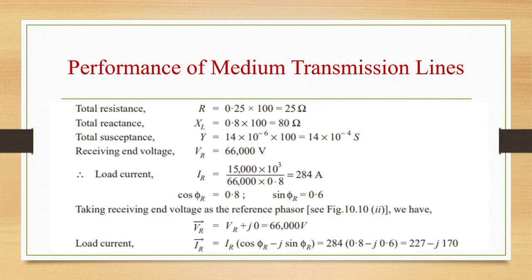And receiving end voltage is given as 66,000 volts. So load current IR will be equal to 15,000 into 10 power 3 divided by 66,000 into 0.8, that is 284 amps. Cos phi R is 0.8, so sin phi R is 0.6. Taking receiving end voltage as a reference phasor,